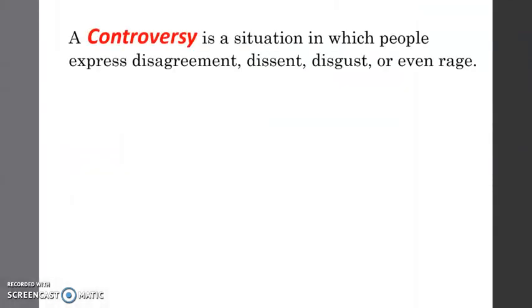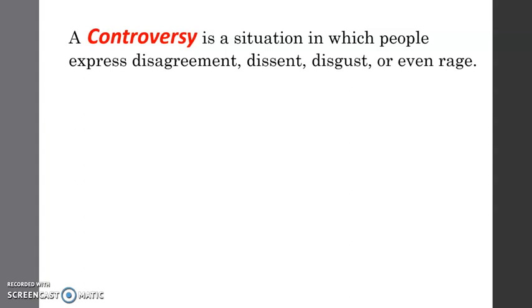Now, a controversy is a situation in which people express disagreement, dissent, disgust, or even rage. Controversies arise when claims offend other beliefs, sensitivities, or when they are made without necessary proof or evidence.